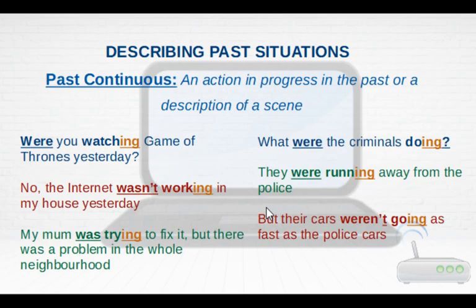And now let's look at the last piece of grammar for this Unit 1, that is describing past situations, in this case referring to actions that are in progress in the past, or describing a scene that is taking place, all right? What do we mean with in progress? Before, we've been talking about actions that had a beginning and an end, okay? In this case, these actions won't have a clear beginning or a clear end. They are taking place